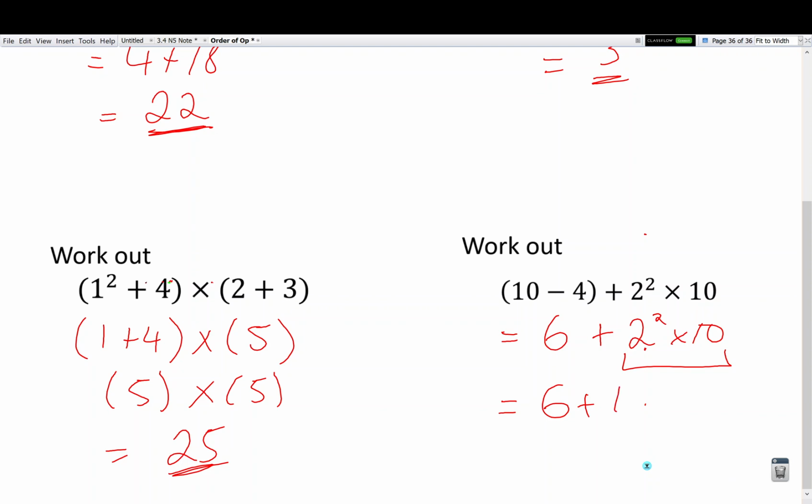So 2 squared being 4 times 10. So that's going to be 6 plus the answer to 4 times 10. So 6 plus 40. So my final answer is going to be 46. Okay, so that was a few quick examples on some BODMAS. You should now have a worksheet to crack on with, and hopefully you got on with that okay.